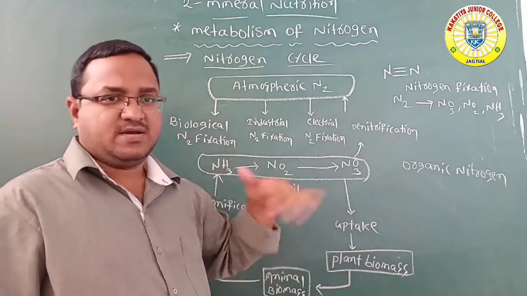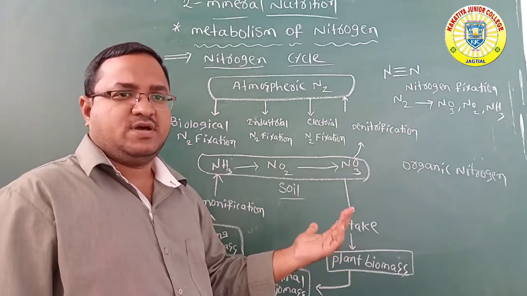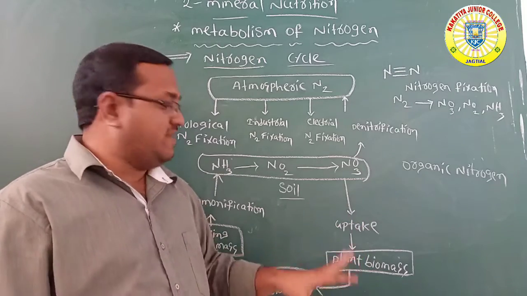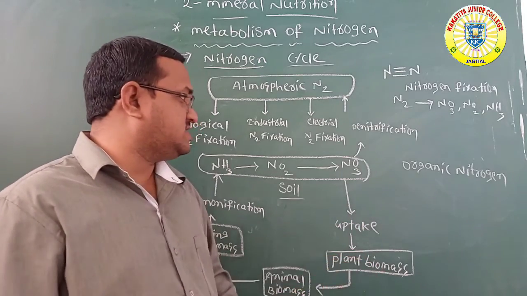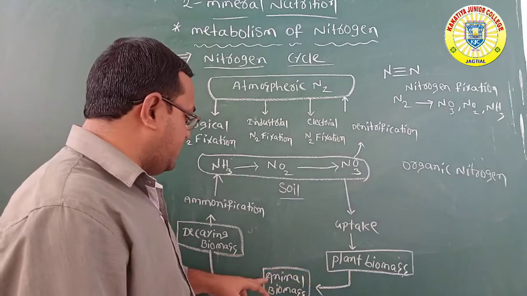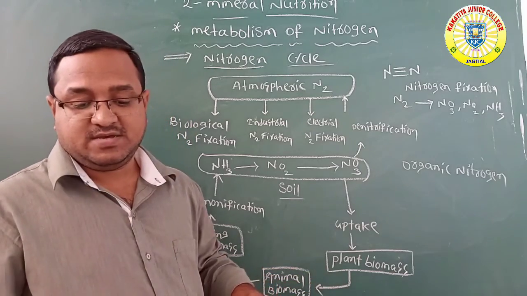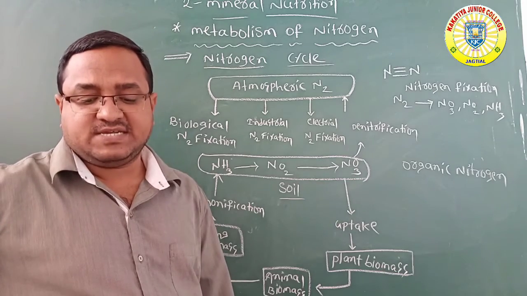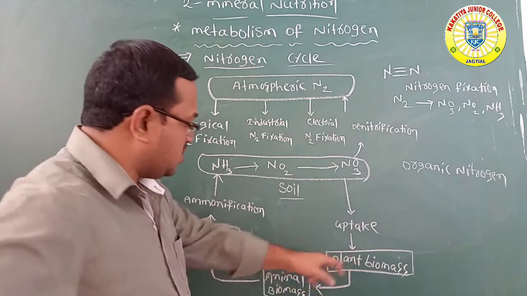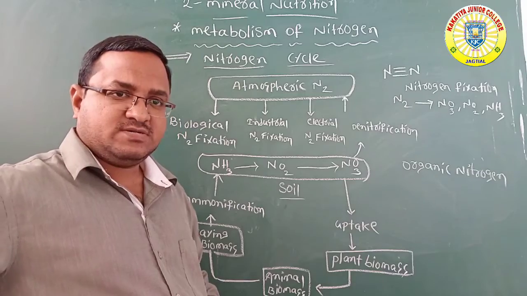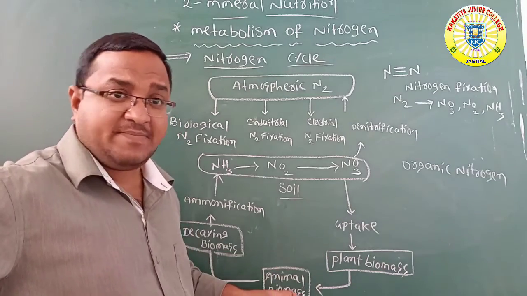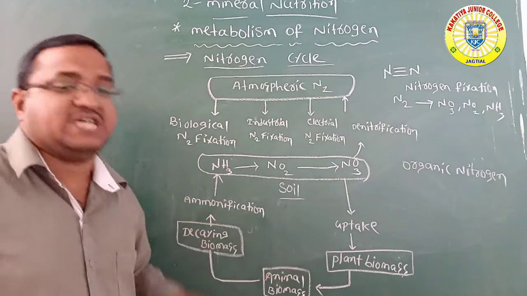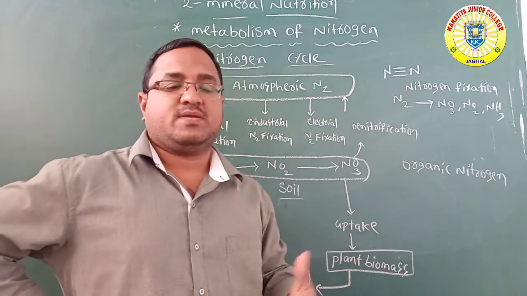The nitrates are converted to produce amino acids, vitamins, enzymes and hormones. Whenever animals eat the plants, the organic nitrogen is passed into the animals. That is useful for production of animal biomass.